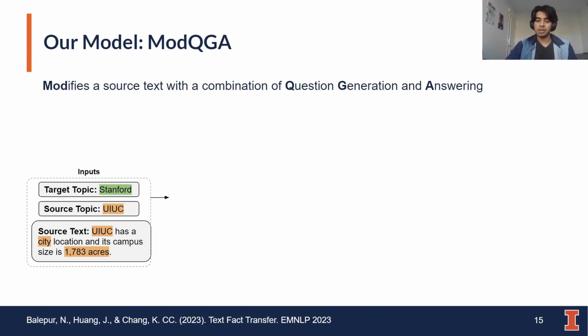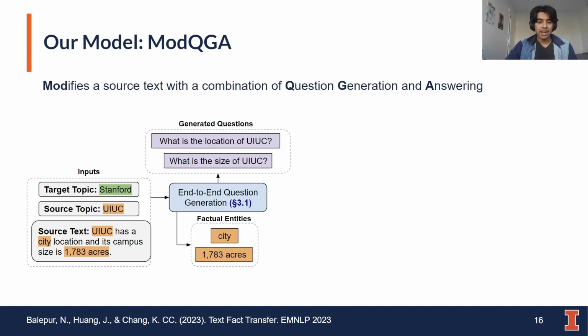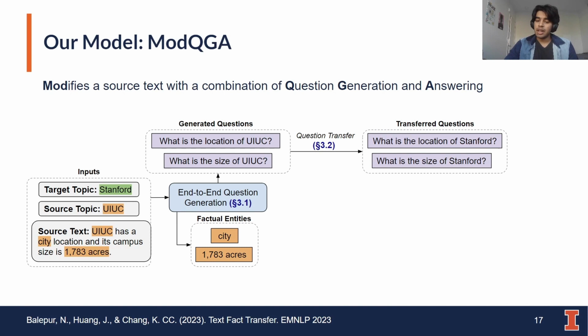Given these ideas, we design a model named ModQGA that aims to exploit these findings. So our model uses as inputs the target topic and source text, and we first run an end-to-end question generation model to jointly generate questions and their associated factual entities, and these entities correspond to the entities that must be transferred from the source text. Next, we run a question transfer model, which essentially just replaces the source topic with the target topic. So if you have a question like what is the size of UIUC, you can transfer it to what is the size of Stanford.